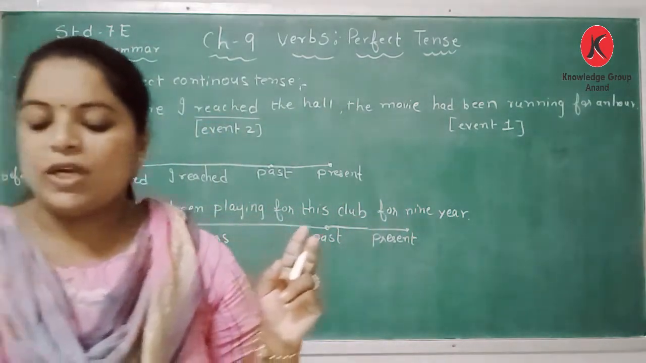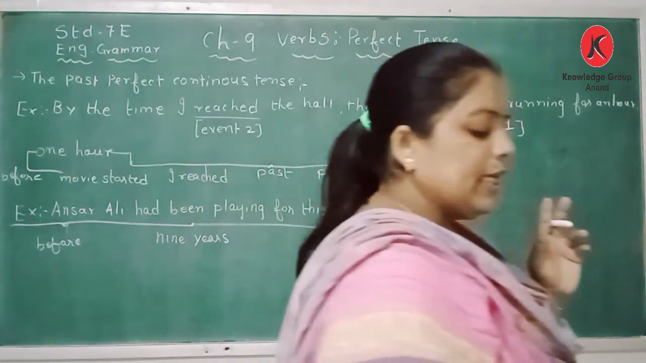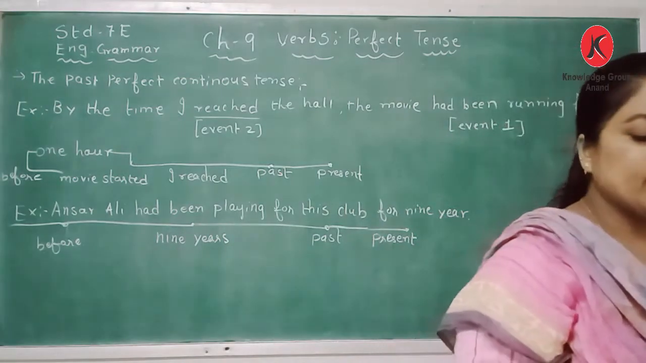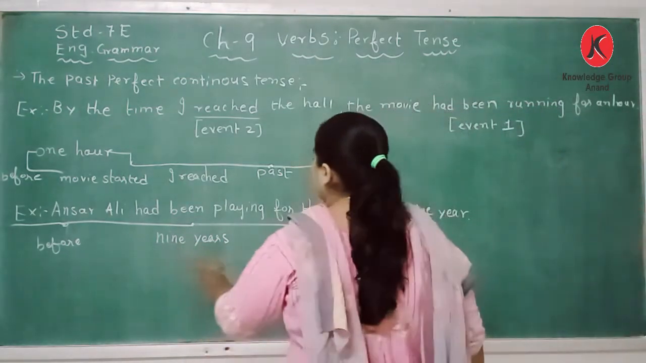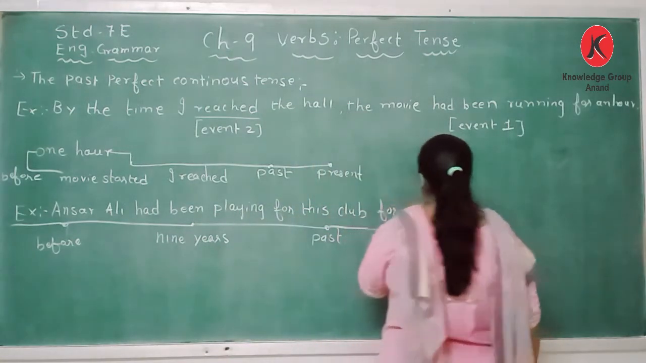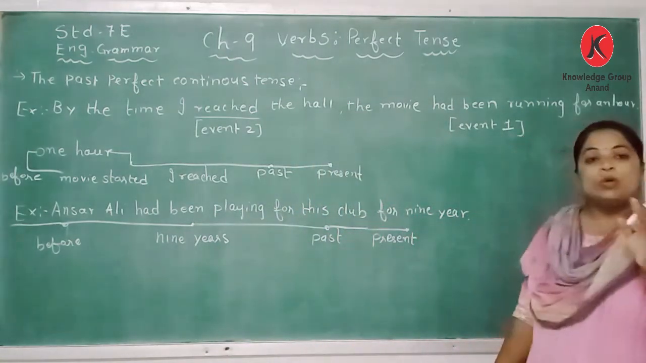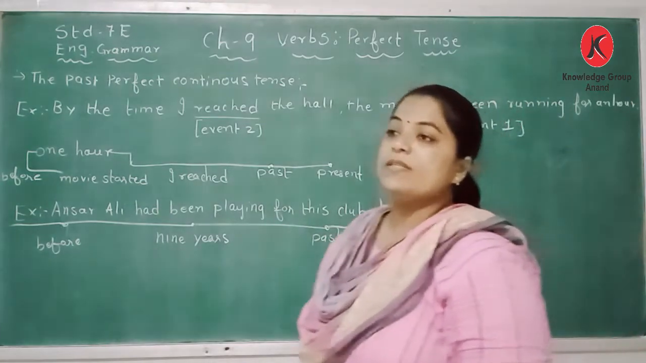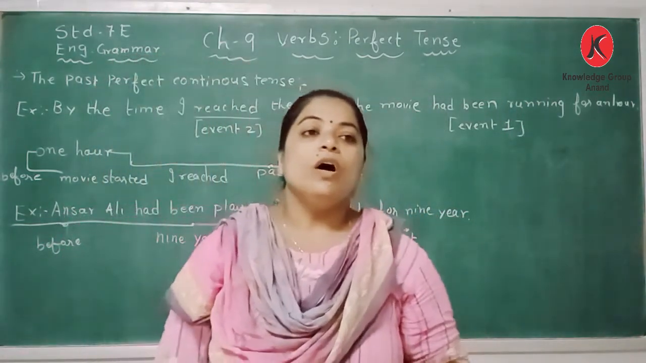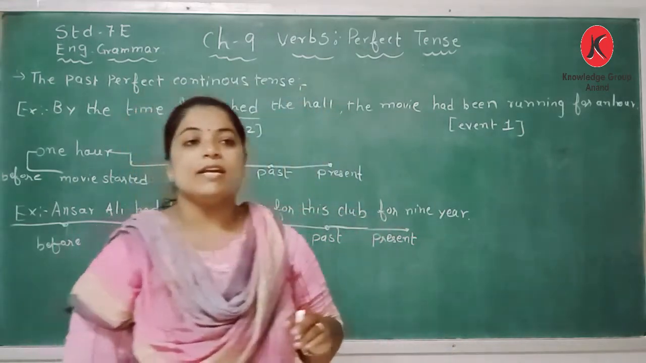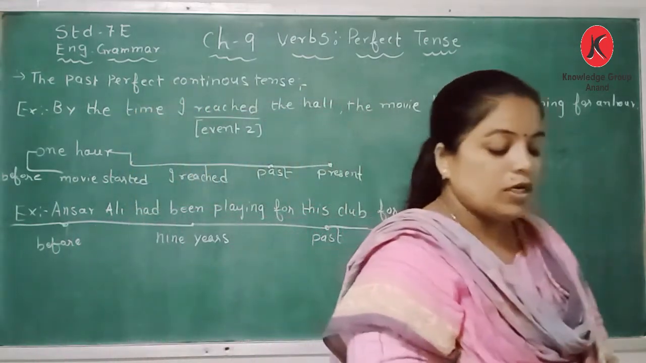This also tells you that Ansar Ali is no longer playing there, or that the career of Ansar Ali has recently ended. So through the sentence "Ansar Ali had been playing for this club for 9 years," we can understand that Ansar Ali has stopped playing, or has just ended his career here. That is the meaning.